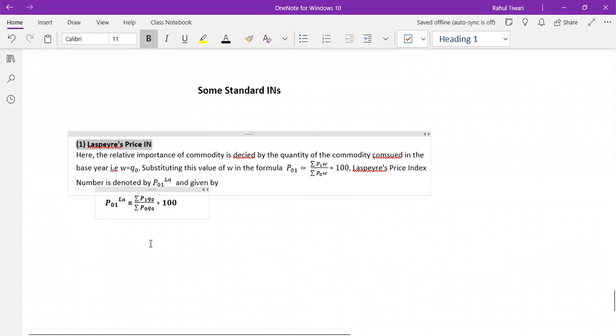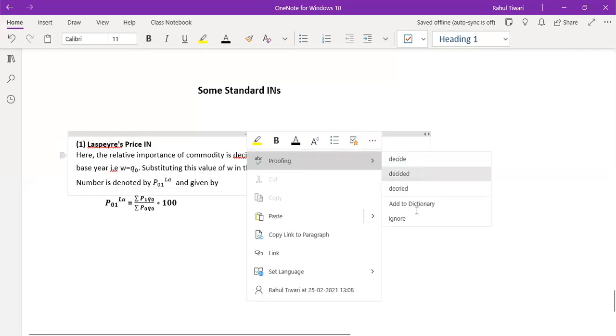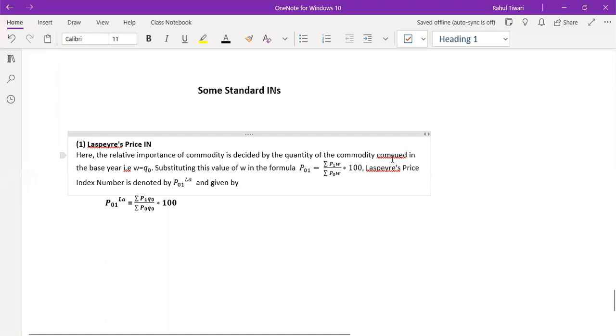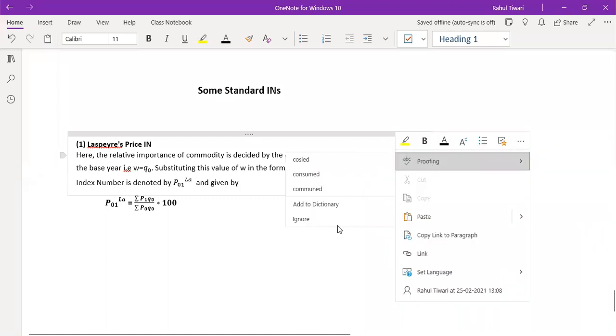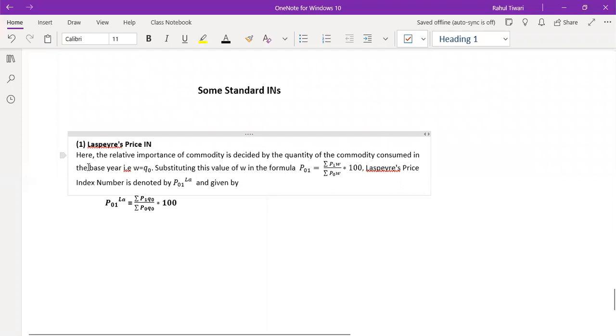When you replace the weight by the quantity consumed in the base year, base means Q naught. So if my quantity, that is your W, is the quantity consumed in the base year, that is basically the Laspeyres price index definition, and it is given by this formula: summation P1 upon P0 multiplied by Q naught. I hope it is clear to all.